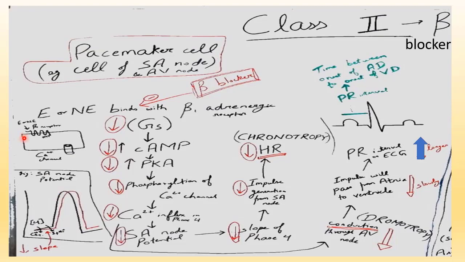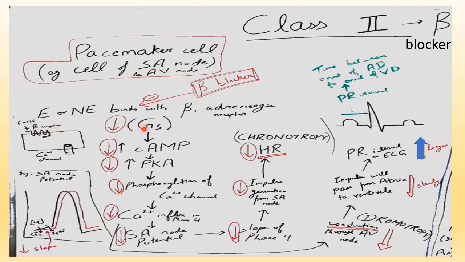So here I have drawn the cell of the SA node or AV node. Here is the beta 1 adrenergic receptor, which is a 7-pass receptor or serpentine receptor. And here I have shown the calcium channel on the cell. What happens when epinephrine or norepinephrine binds with the beta 1 adrenergic receptor?